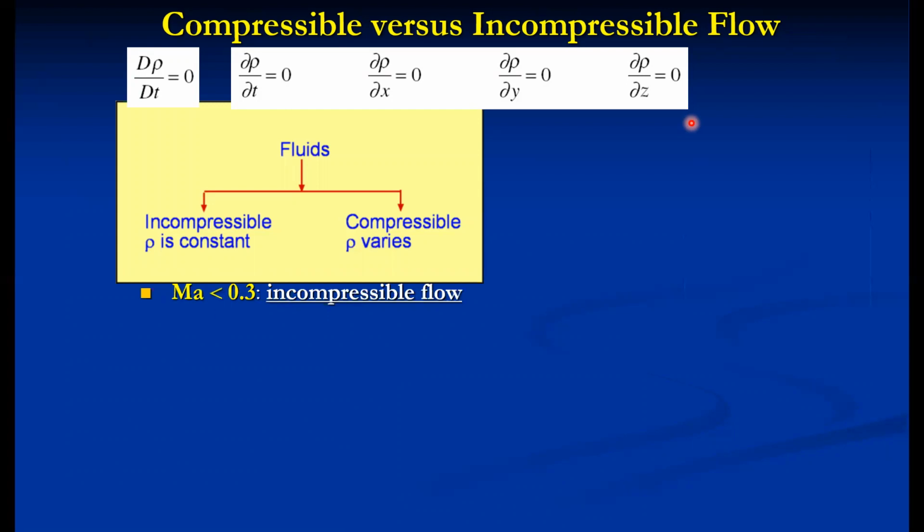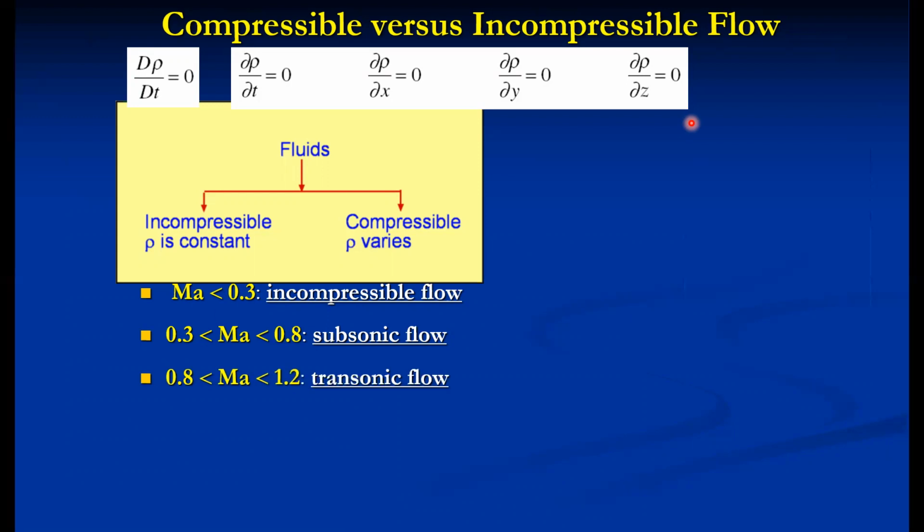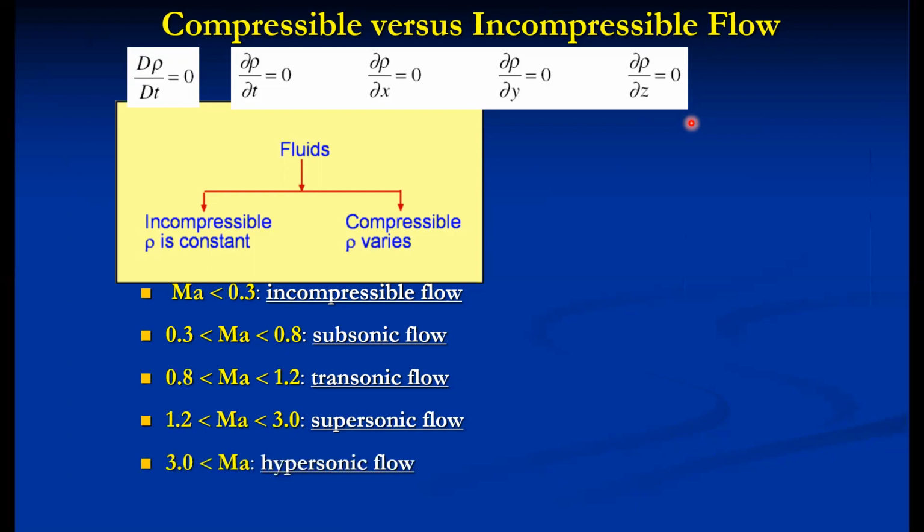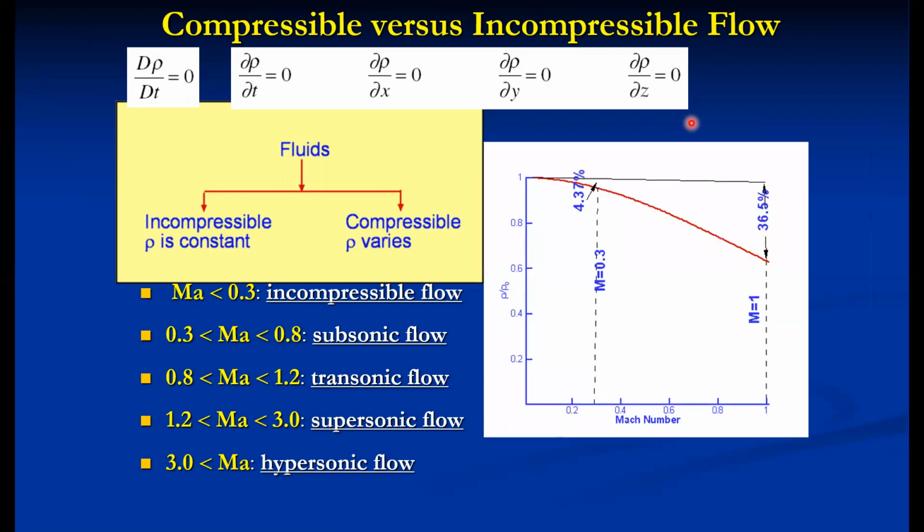The Mach number is also used to recognize whether the flow is compressible or incompressible. Generally for incompressible flow, the Mach number is less than 0.3. But if the Mach number exceeds 0.3, then the flow becomes compressible. Further, compressible flow is classified as subsonic flow if the Mach number increases from 0.3 to 0.8. From 0.8 to 1.2, it is called transonic. If it exceeds 1.2 up to 3, it is called supersonic. And if it exceeds Mach 3, then it's called hypersonic flow.